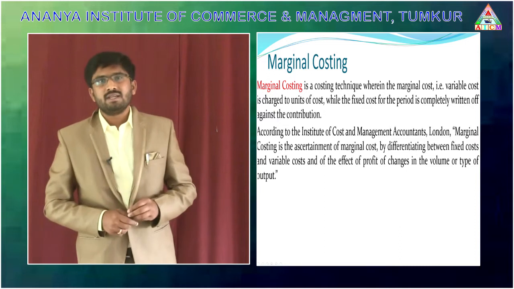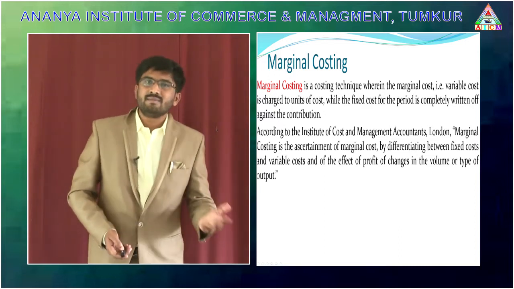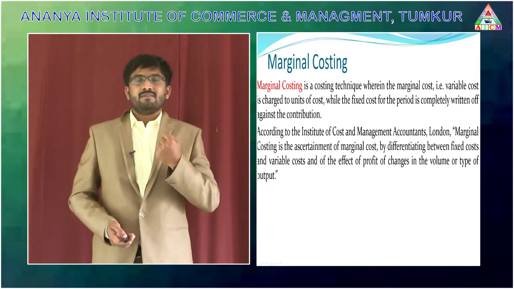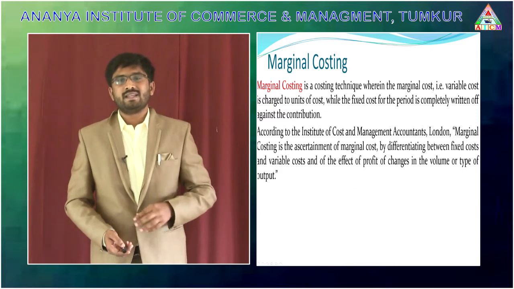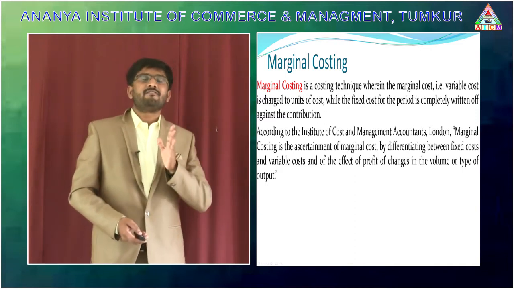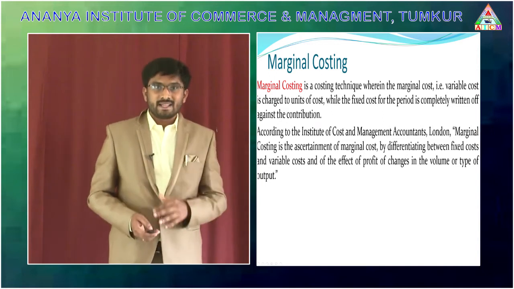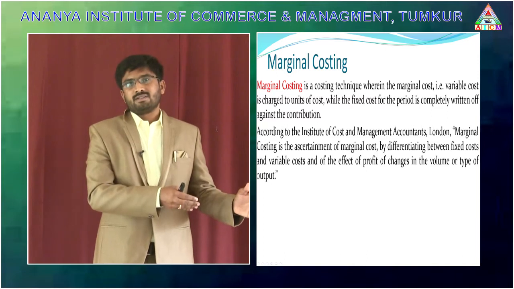Next we come to marginal costing. Marginal costing is a technique which we use to identify the marginal cost. That's why marginal costing is the ascertainment of marginal cost by differentiating fixed cost and variable cost.